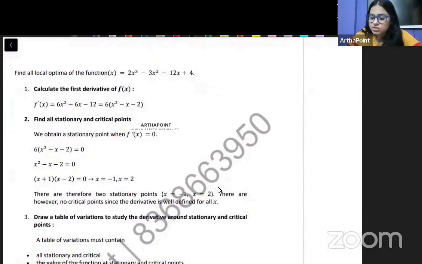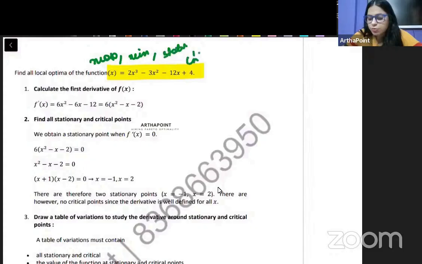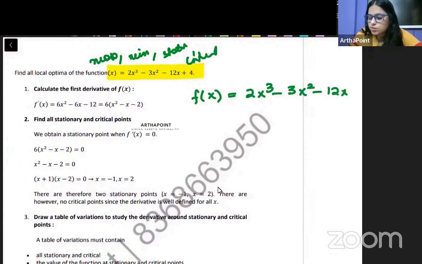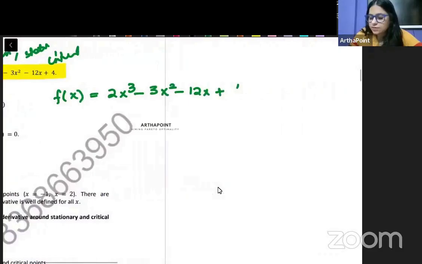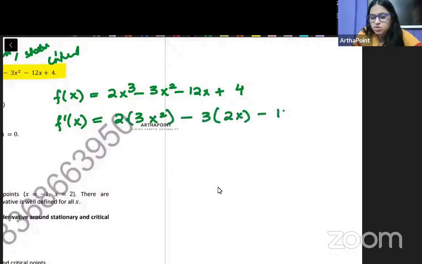Quickly all of you should do this with me. तो ये आपका function given है and the question is find out all the maxima, minima, stationary, critical points of the function. सब कुछ देखना है हमें कि क्या क्या derive हो रहा है. So what is your function? Function is 2x cube minus 3x square minus 12x plus 4. So you can clearly see that your f dash x will become 2 into 3x square minus 3 into 2x minus 12.